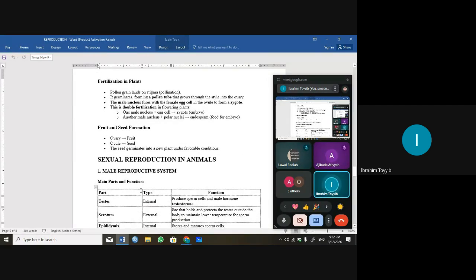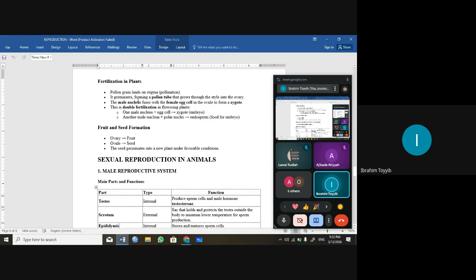So fertilization in a plant. When the pollen grain lands on the stigma, the part of the female reproductive organ which receives the pollen grain, pollination will occur.